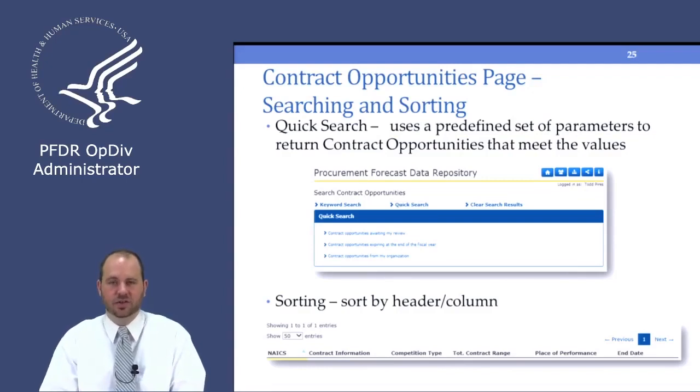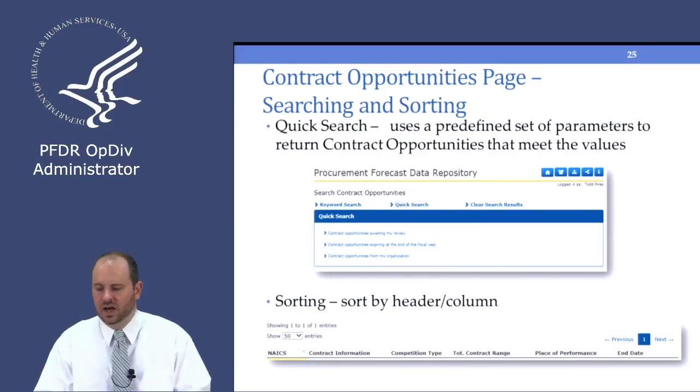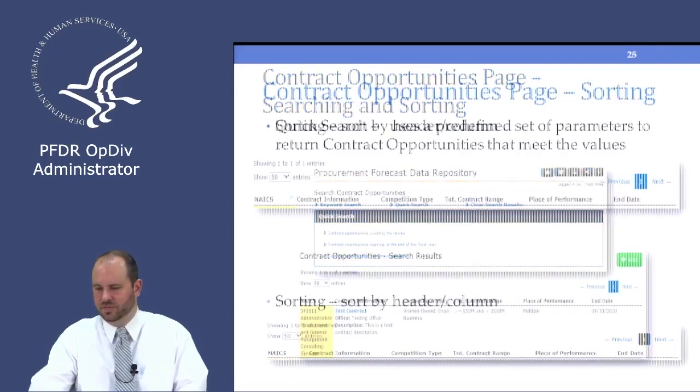And clicking on any of those will return back the search results that meet those parameters. And finally, the other thing with the table that all the stuff is in, we've got sortable headers and columns. So each one of those headings, you can actually click the heading and it will sort by that column. You can click it once, it'll sort ascending, and you click it again and it'll sort descending. Just again to make it easy for you to really find what you're looking for in the system.